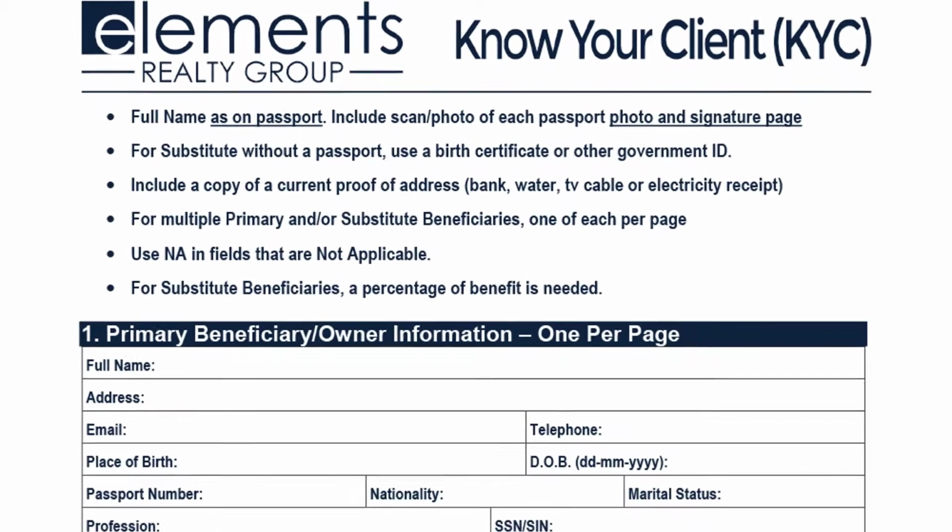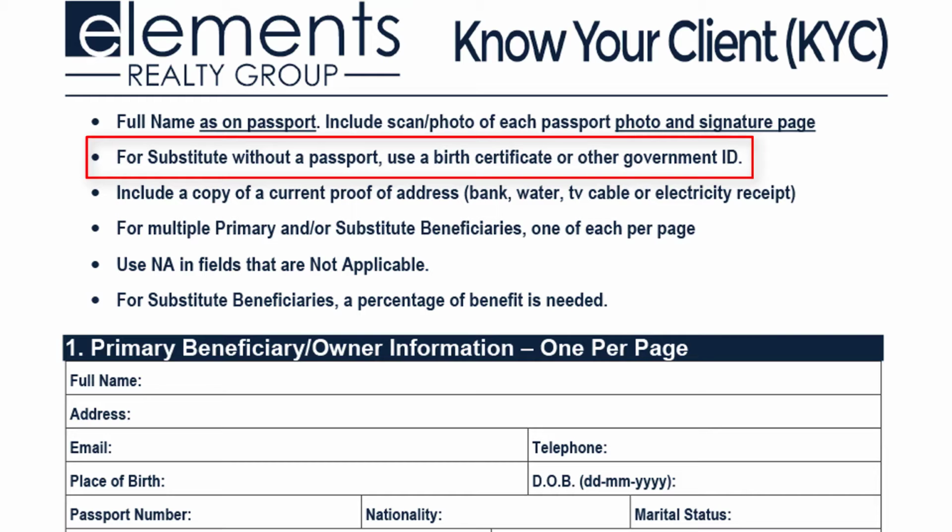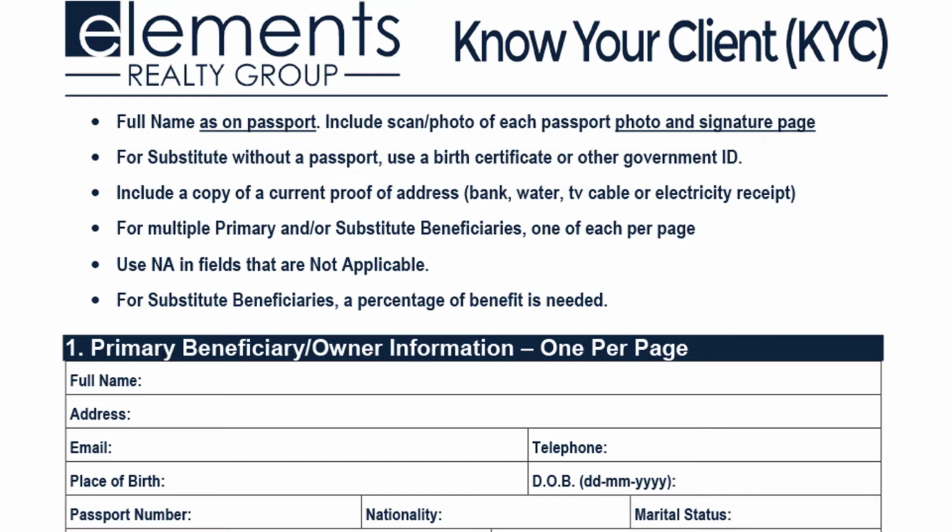A few things. Please verify all names appear exactly as they are on the passports. If not, this could cause huge issues at the closing. You will need to send a copy of the photo and signature page of each person's passport. If there's no passport for a substitute beneficiary, a birth certificate or other official government ID will work.